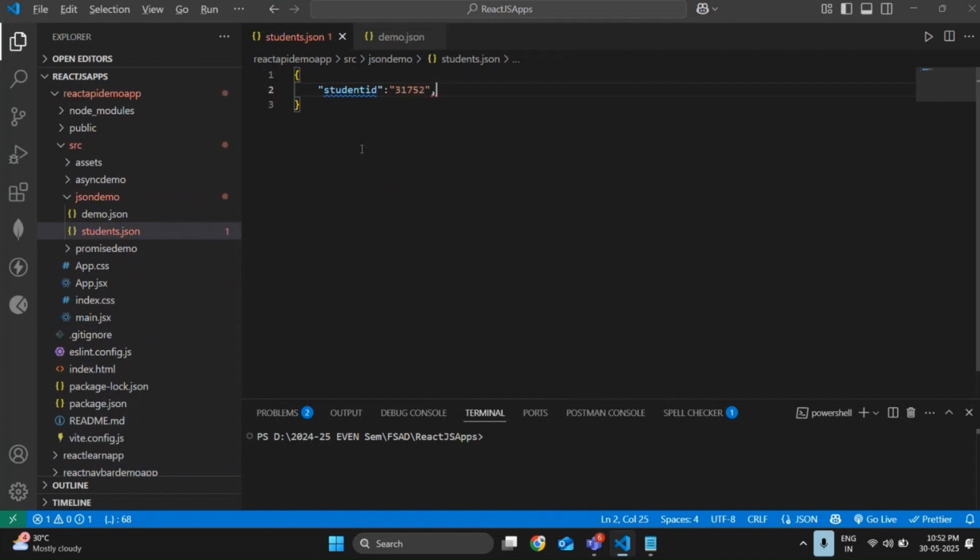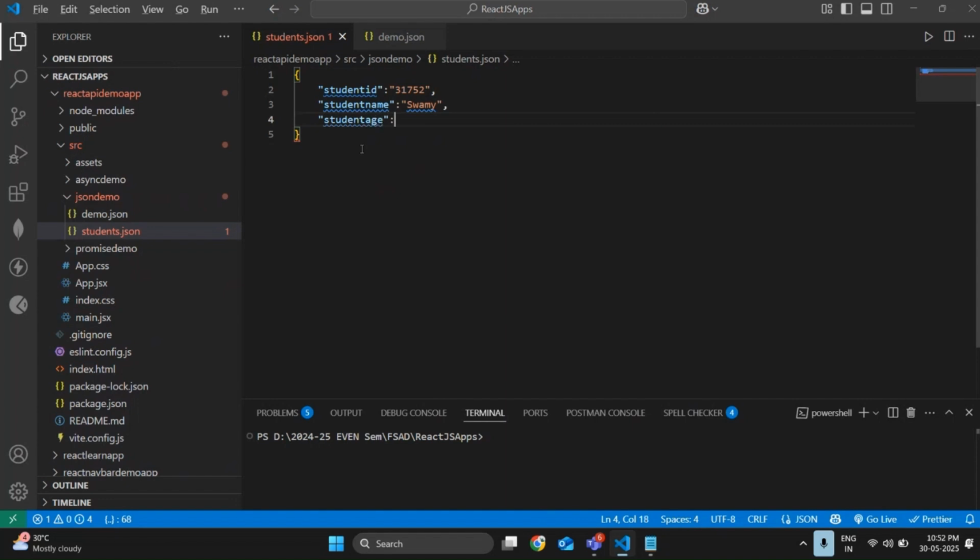If you have more than one field, like one data you want to give, please use a comma. Again in double quotes, student name, colon, double quotes, and please enter your name here. If you have another field, use a comma again and mention the required fields. Again in double quotes, student age.